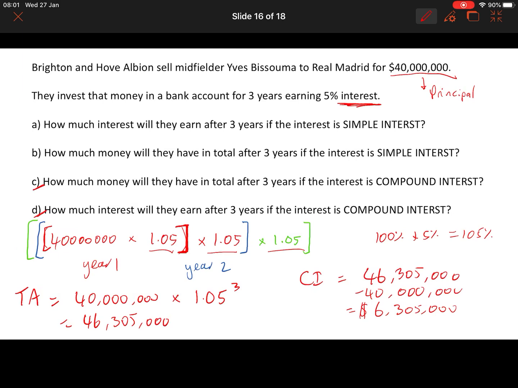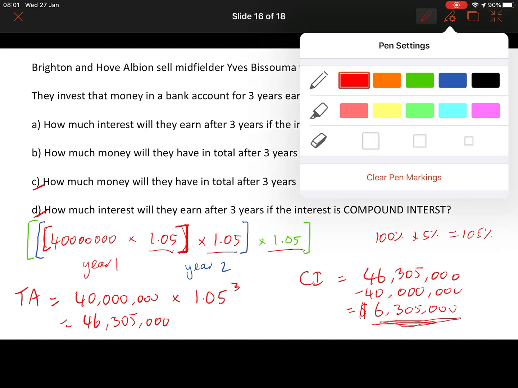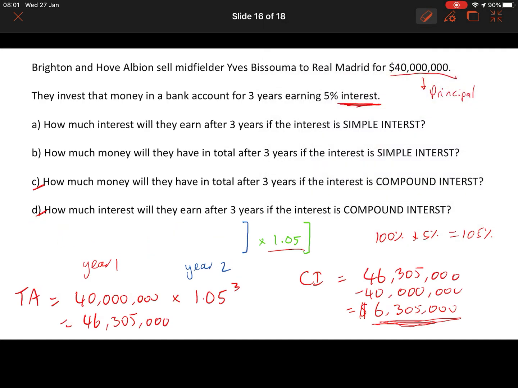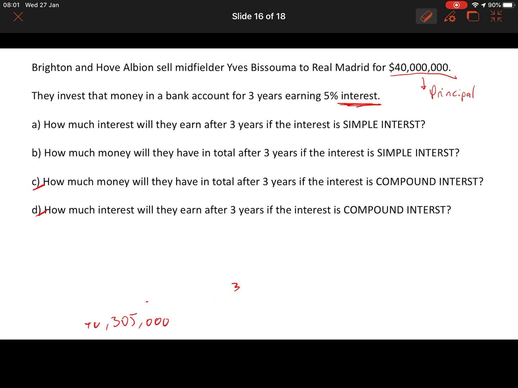Okay? So, compound interest is better. We earned more money. It was only 6 million with simple interest, but we earned an extra £305,000 by having compound interest instead.